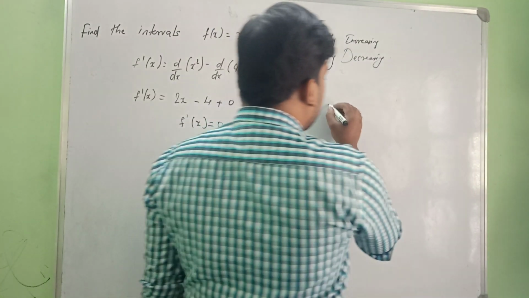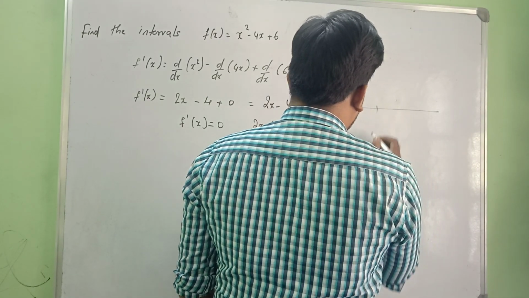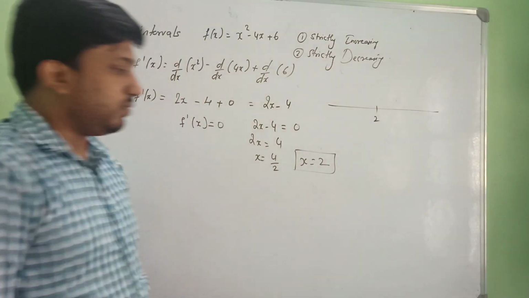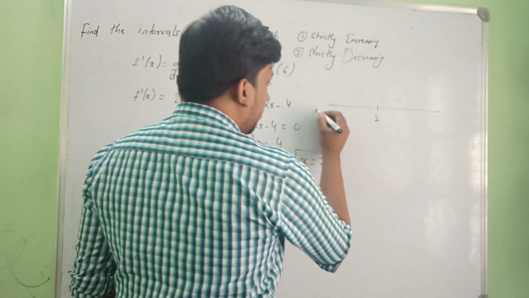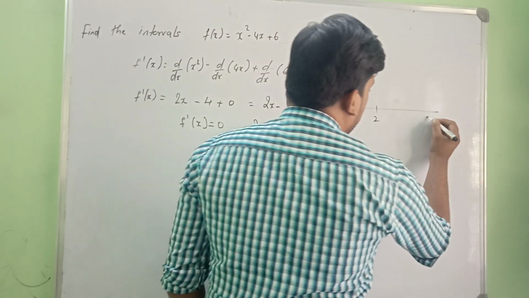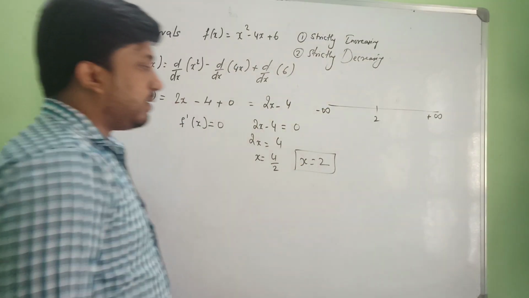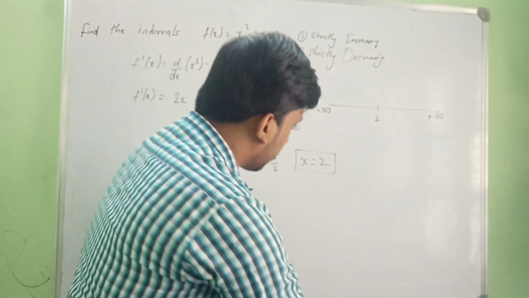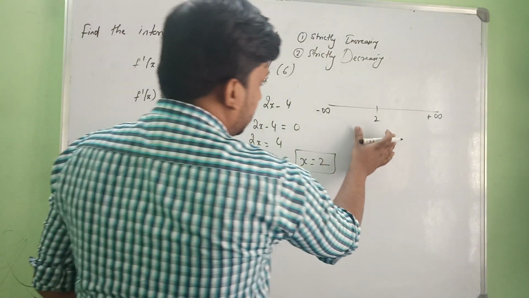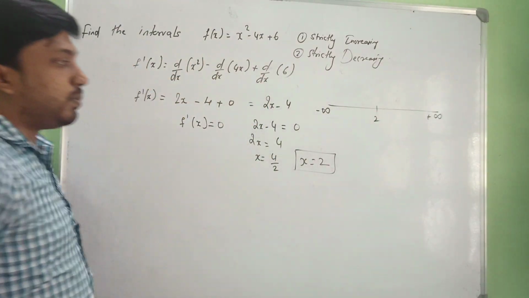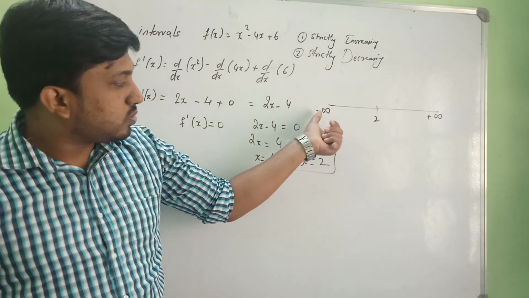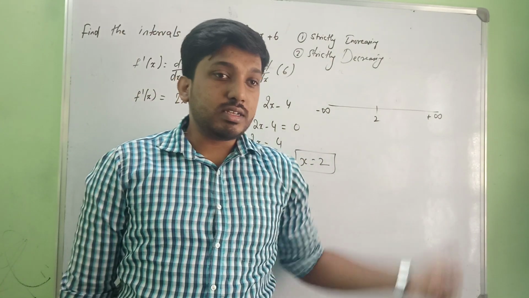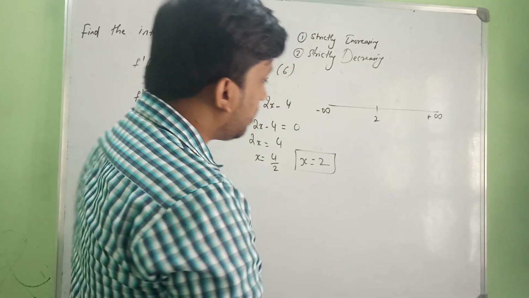So you just take a number line or some real line. Take 2. To the left it is minus infinity, to the right it is plus infinity. So first we will be discussing what's happening with respect to x. Here x is 2, and we have just taken 2 and represented the real line, the number line. Here it is minus infinity and here it is plus infinity. Now what is going to happen?